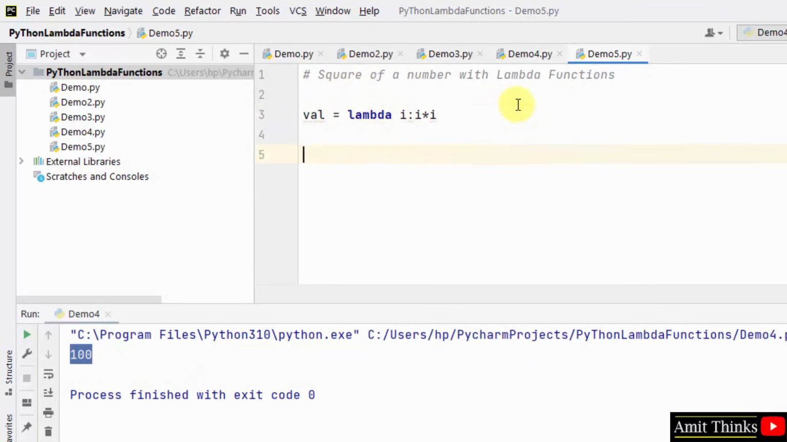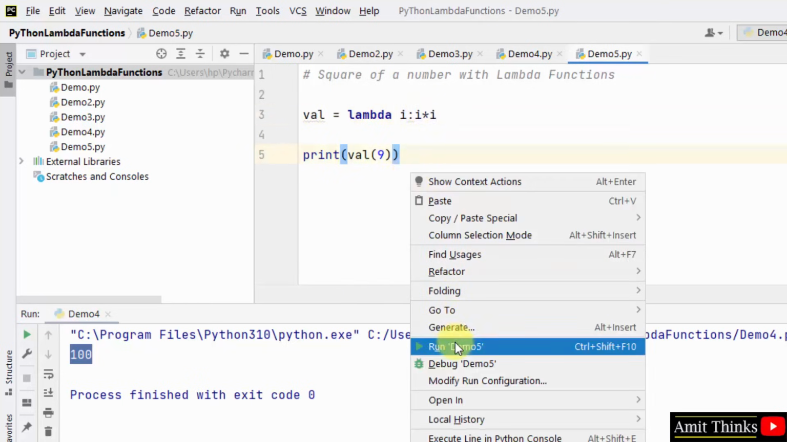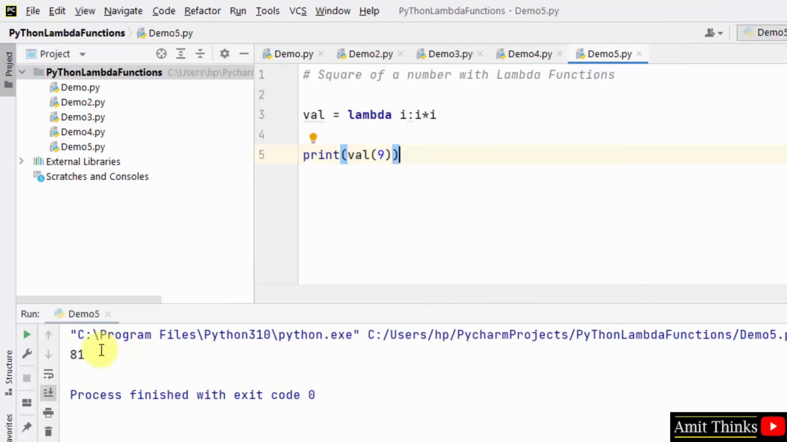Okay, so I'll just display the result. How? Just by using the val and just mentioning the argument. It will go here and multiply 9 into 9, that is the result should be 81. Right click and the result is 81. In this way guys, we found the square of a number.